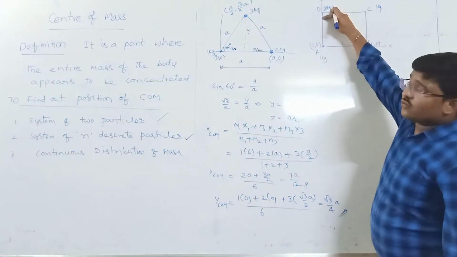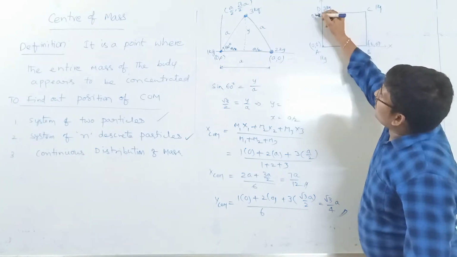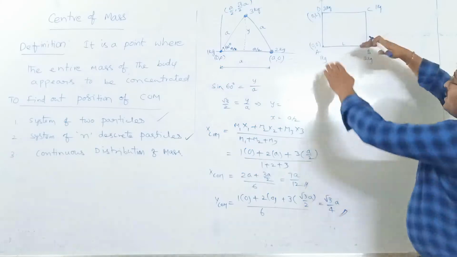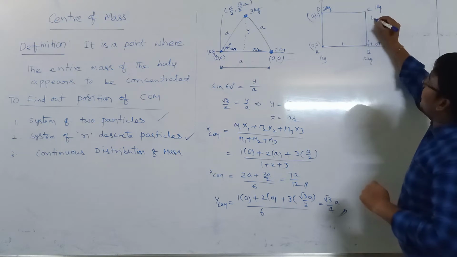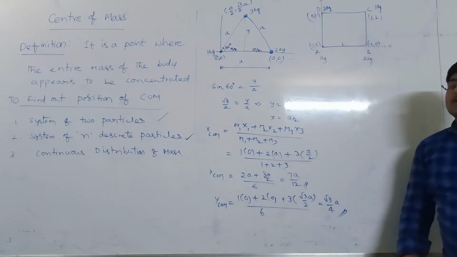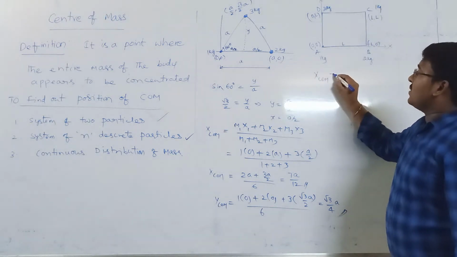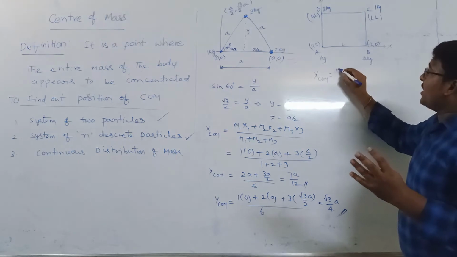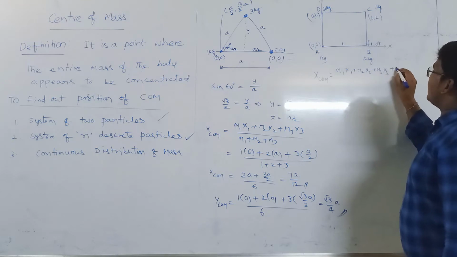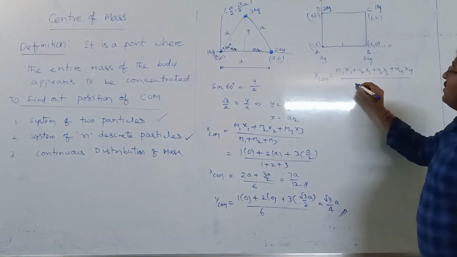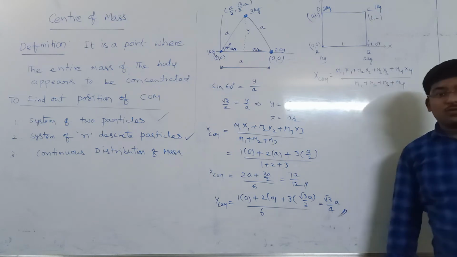Here the fourth one, this distance is L, x coordinate is 0, so 0 comma L. And the third one is at L distance along x and L distance along the y-axis, hence L comma L. Now we have all the coordinates, so apply the formula for x center of mass. Here we have four particles, so we write m1x1 plus m2x2 plus m3x3 plus m4x4 by m1 plus m2 plus m3 plus m4.